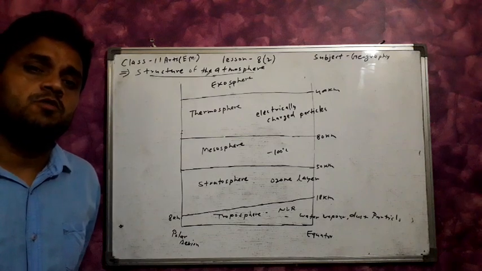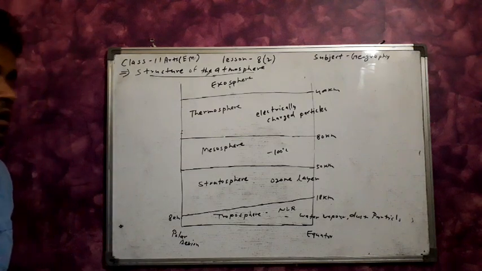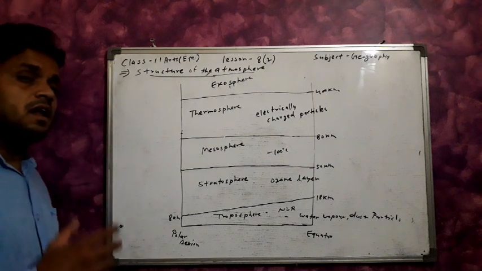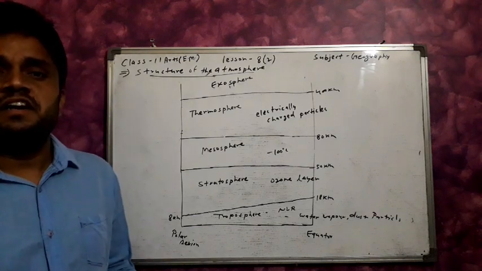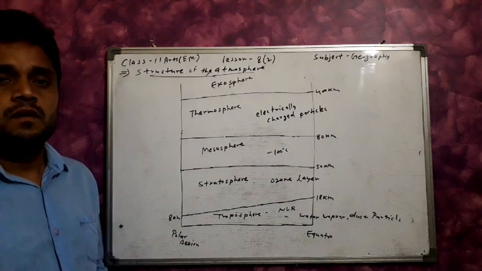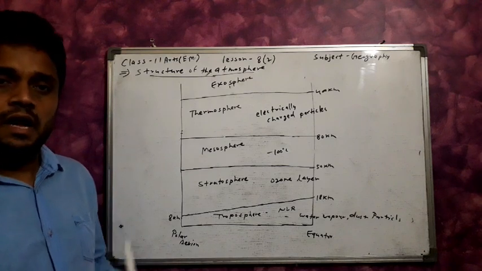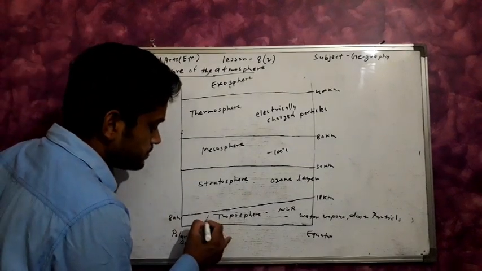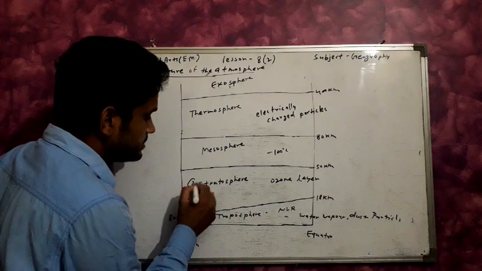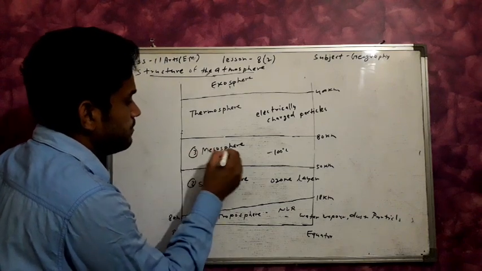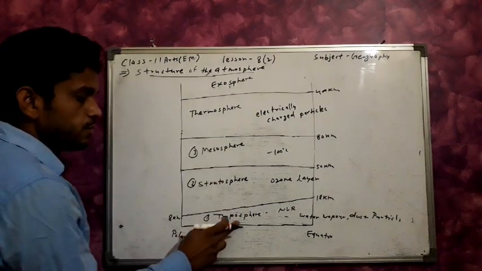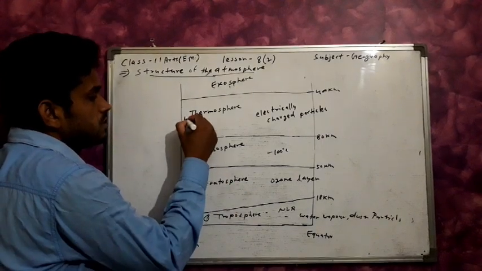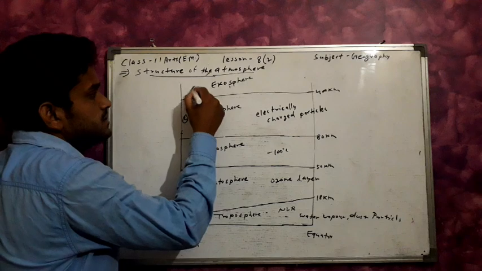Atmosphere can be divided into 5 layers for the study of the atmosphere. Like the interior of the earth is divided into 3 parts: crust, mantle and core, the atmosphere is divided into 5 layers. Sorry, first troposphere, second stratosphere, number 3 mesosphere, number 4 thermosphere or ionosphere, and number 5 is exosphere.